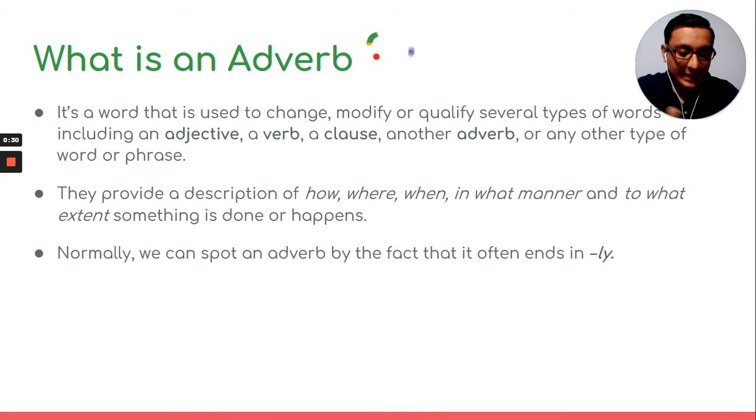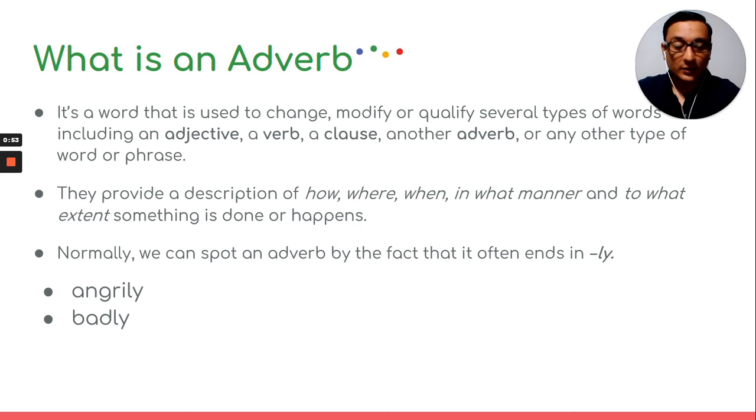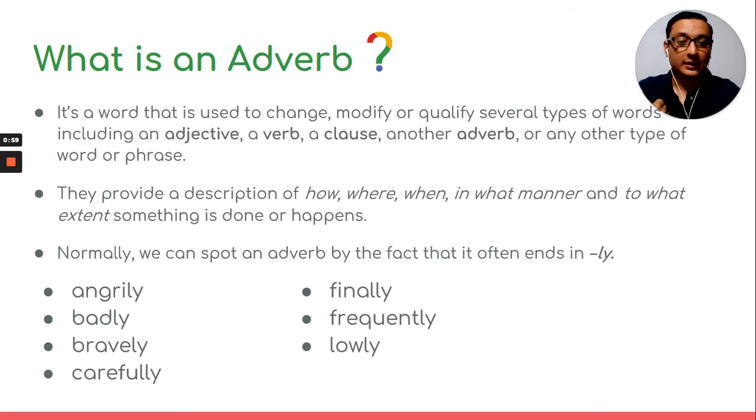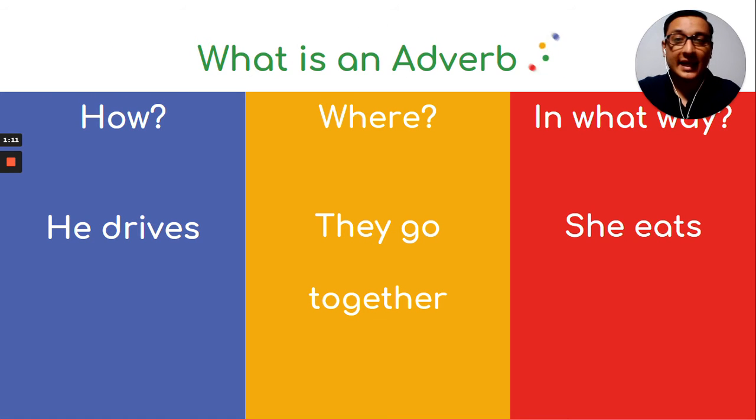And normally, we can identify an adverb just by checking the ending, the suffix ly. And adverbs are normally formed from adjectives. So all we do is add the ly, and that's it. For example, we have angry. If we add the ly to make an adverb, it would be angrily. Same case for these ones: badly, bravely, carefully, finally, frequently, and loudly, right? So if you check, just by adding the ly, you can actually have the adverbs made, or composed, or structured.